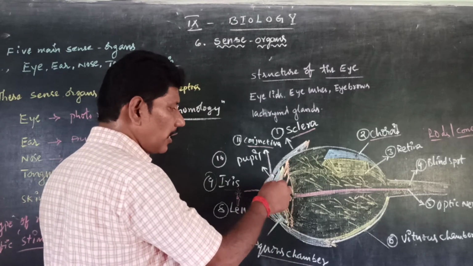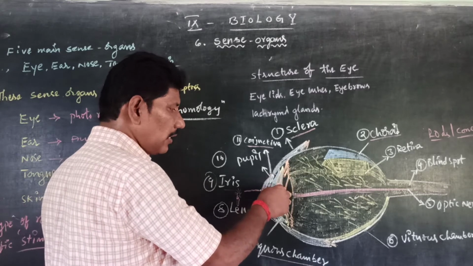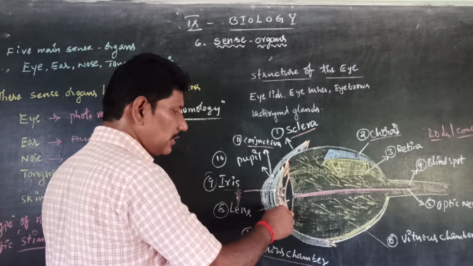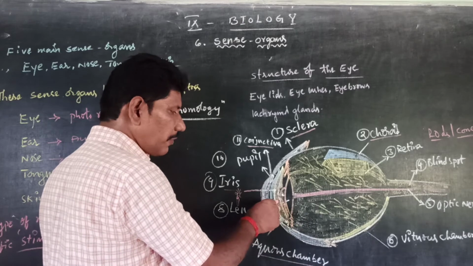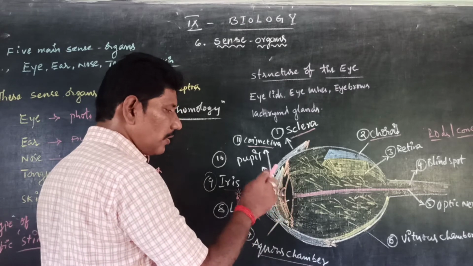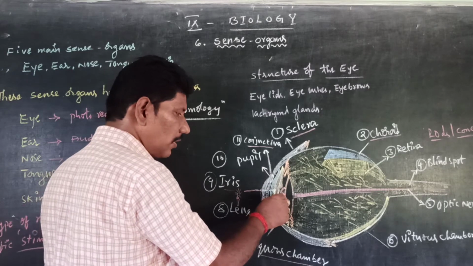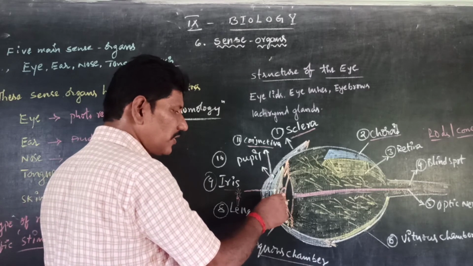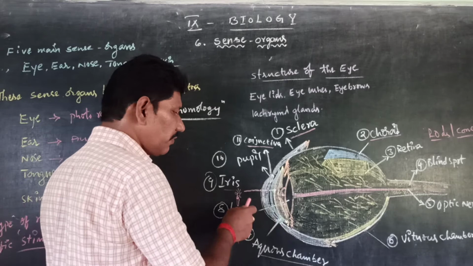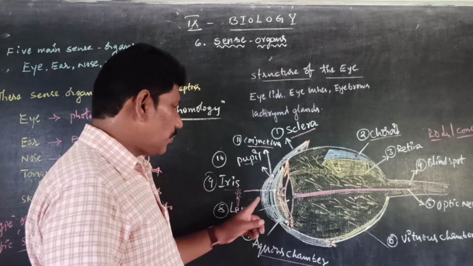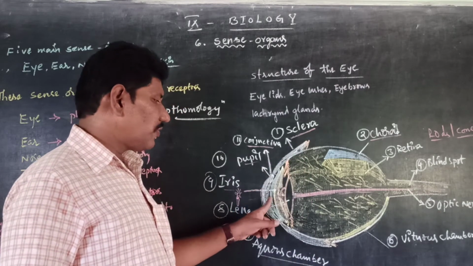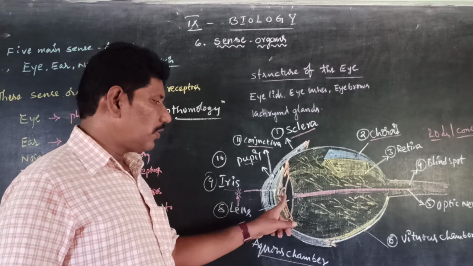Next this brown color part is called the iris. After the brown color we have a dark black color, and in the center we have a small dot-like structure that we call the pupil. So: conjunctiva, aqueous chamber, iris and pupil.